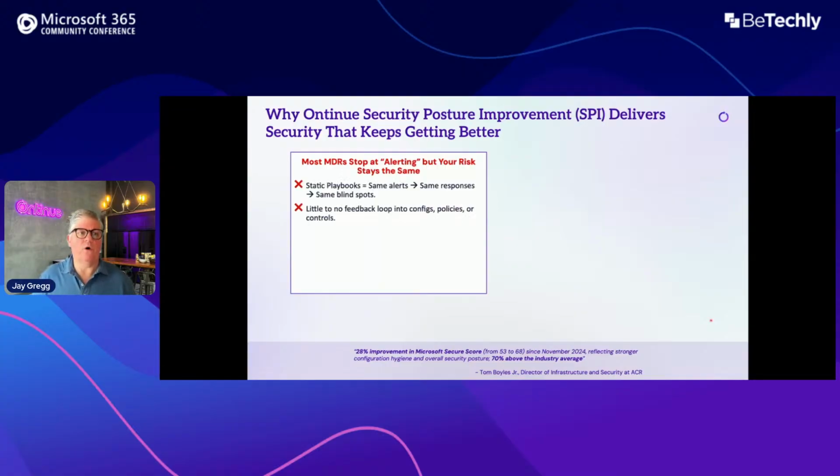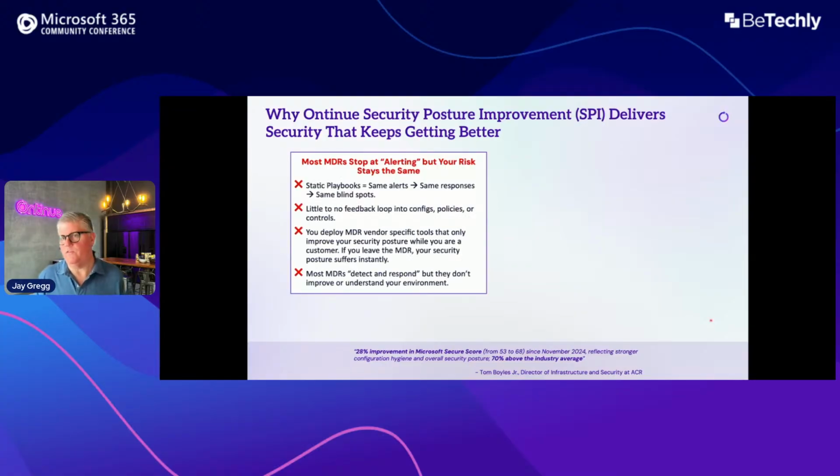It goes into a lot of the challenges that we see from existing MDR providers. That is they're using the same playbooks, they have the same alerts, the same responses. I hear all the time from customers, all I get from my existing MDR vendor is the same alerts that I have to go and close myself. There's almost no feedback into the policies or configurations that really matter in terms of improving a customer security program.